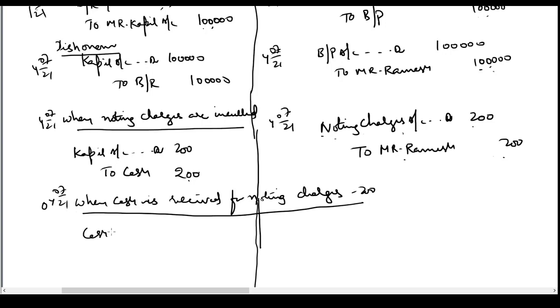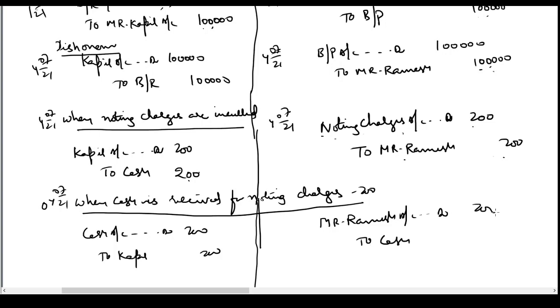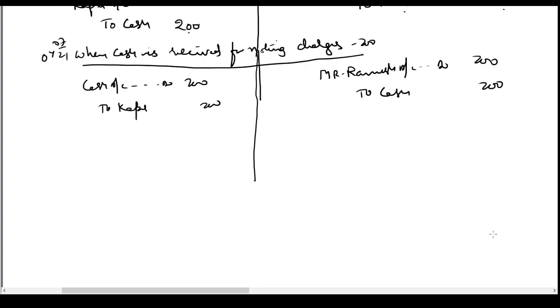I am getting cash account debtor to Kapil account. He is giving me my money back, 200 rupees. I am paying whatever is due to Mr. Ramesh. So Mr. Ramesh account debit to cash 200.